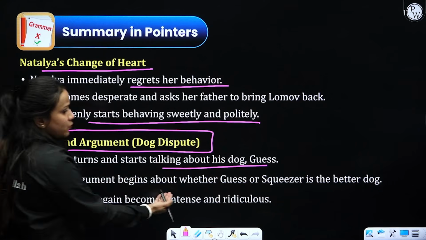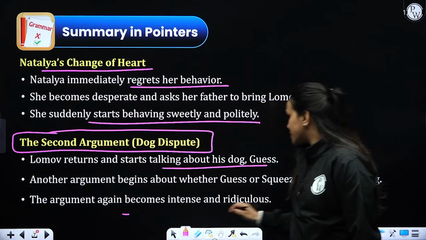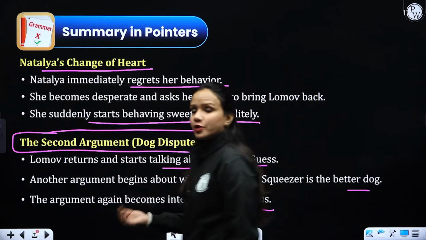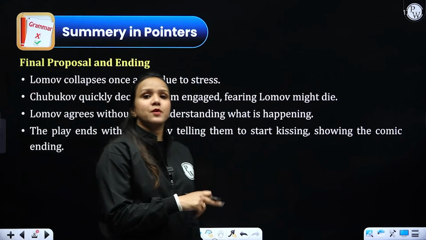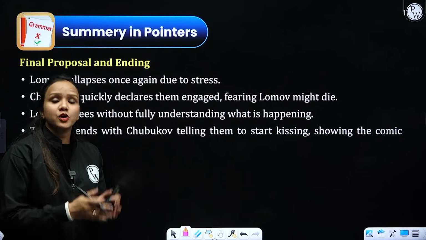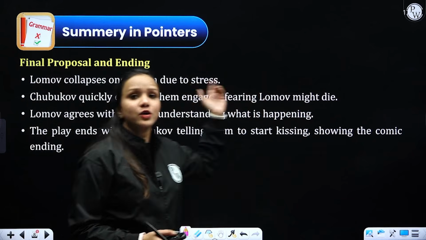So another argument begins about whether Guess or Squeezer is the better dog. I already told you this. The argument again becomes intense and ridiculous, leading to a heated discussion. Earlier this was about Oxen Meadows, about its ownership. Then they started having an argument again, about their dogs. Then again he was about to faint. Again he got anxious, right?